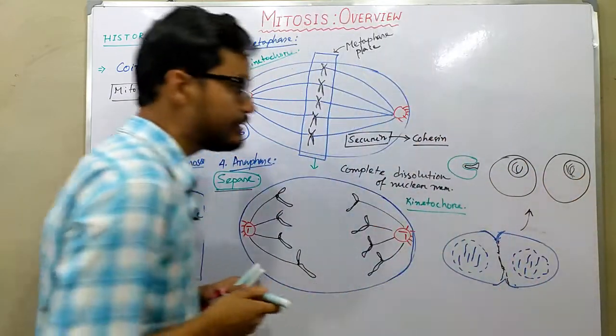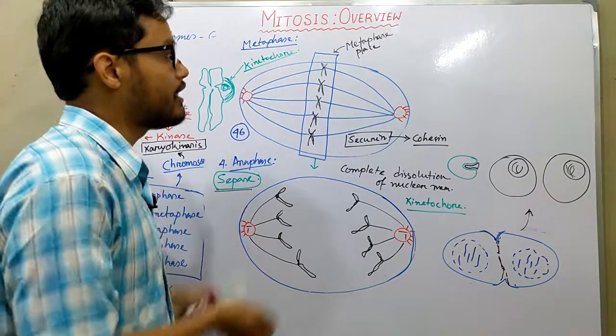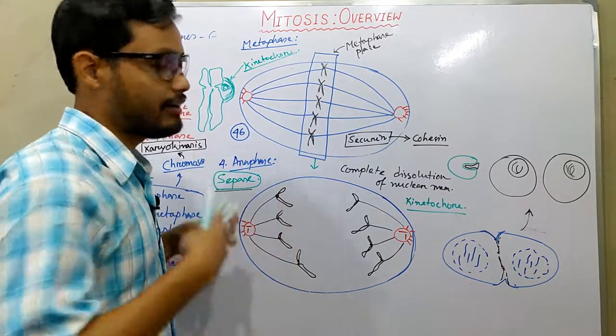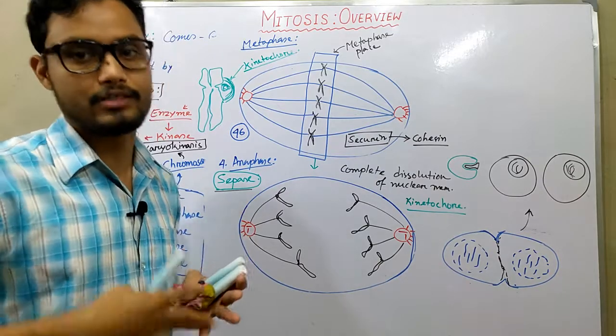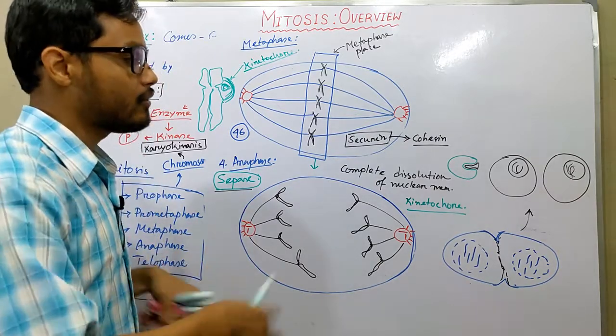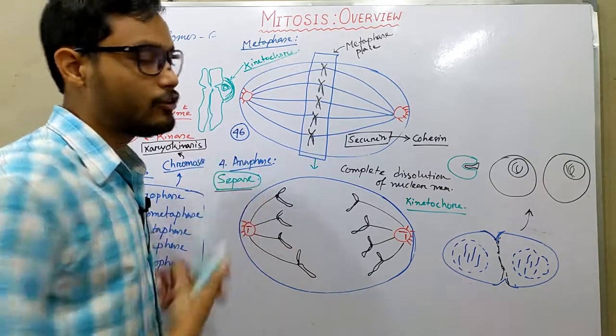So this is the brief idea about mitosis, what mitosis is, what the mitogens are, and prophase, prometaphase, metaphase, anaphase, telophase, and what happens in cytokinesis.